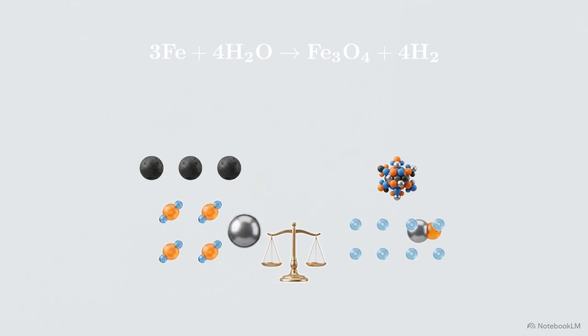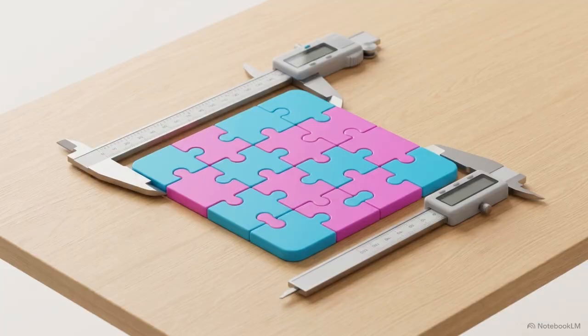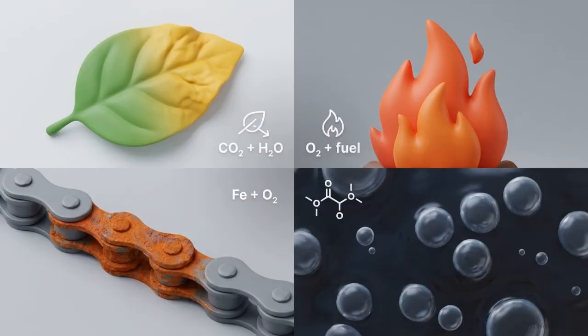This rule is absolute. Whether you are reacting iron with water or fuel with oxygen, every atom that enters the reaction must be visible in the output. Balancing equations confirms that every reaction follows a strict logic. It is a measurable reshuffling of atomic puzzle pieces, where nothing is lost and nothing is gained. Once you can read this language, the infinite variety of changes in the natural world begins to fall into a few recognizable patterns. In combination reactions, multiple elements merge into one.